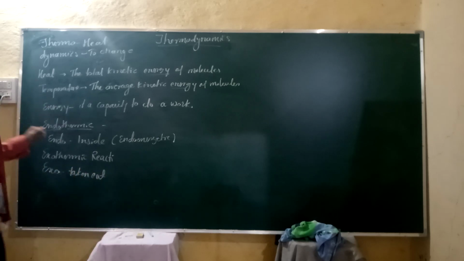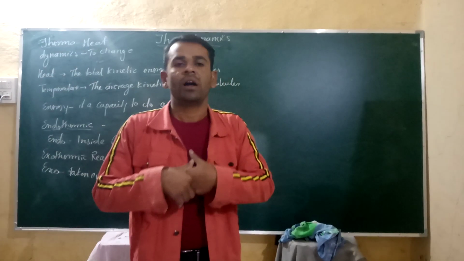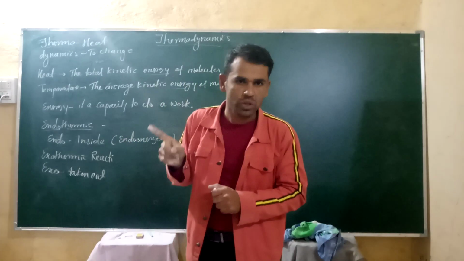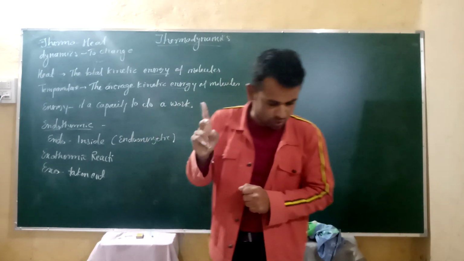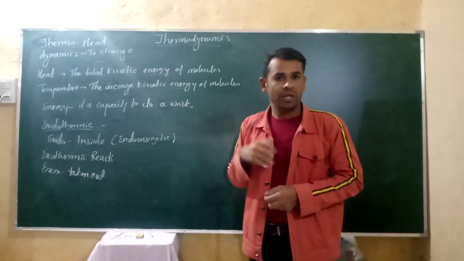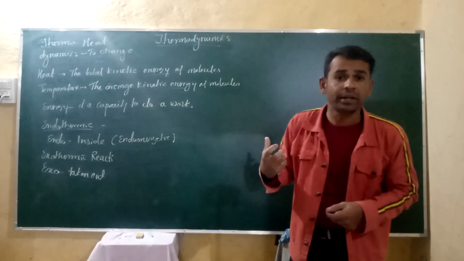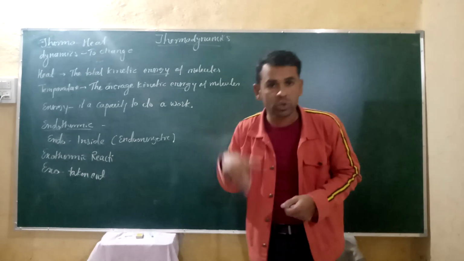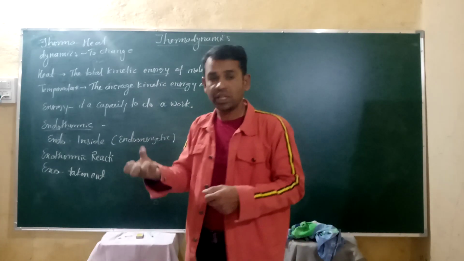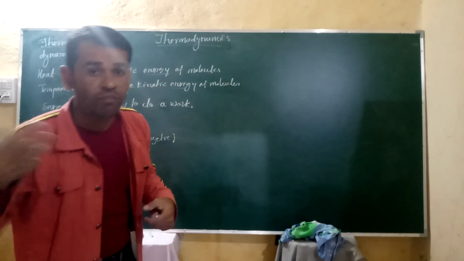Whenever in a reaction there is a liberation of thermal energy, we can say it is an exothermic reaction. So there are two types of reaction, one is the endothermic reaction, another is the exothermic reaction. We deal here with energy changes when a chemical reaction occurs. In an endothermic reaction there is absorption of heat, and in an exothermic reaction there is liberation of heat energy.